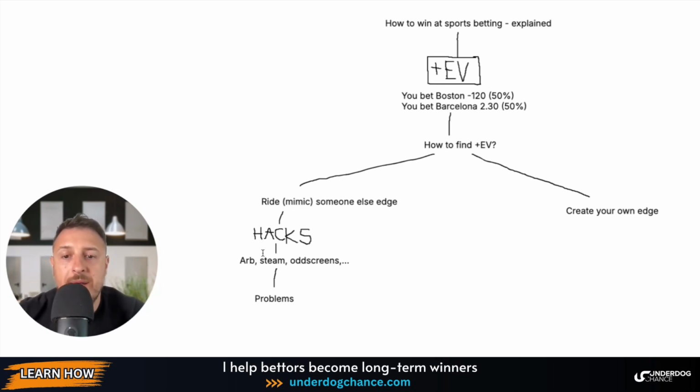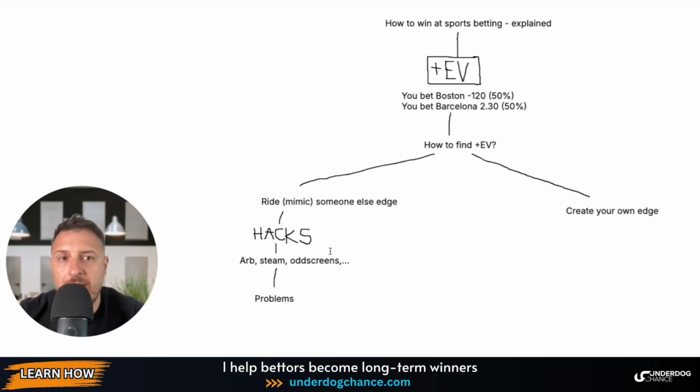But the good thing about this is that you don't need to have a betting skill. You can use services which will track and identify these profitable opportunities for you. You don't need to put any effort. You don't need to improve. You don't need to learn about betting models, about betting. You just use this as a trading tool.